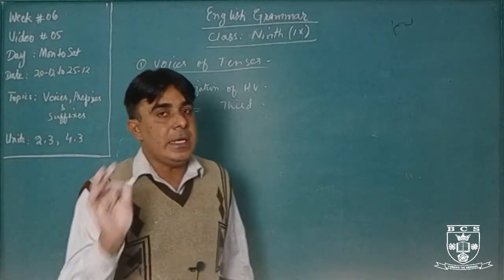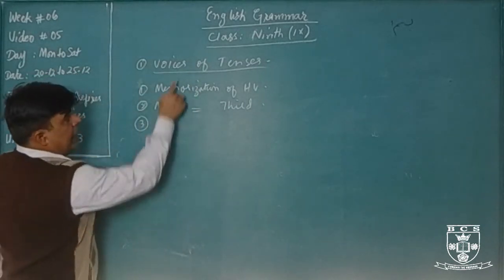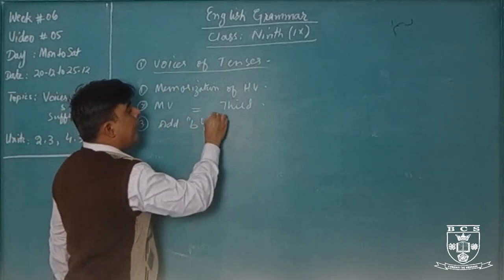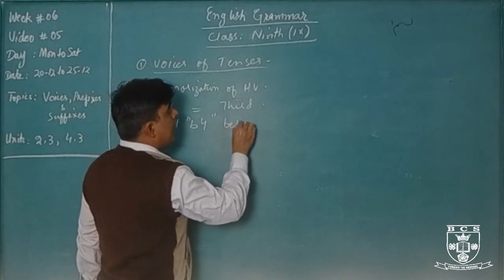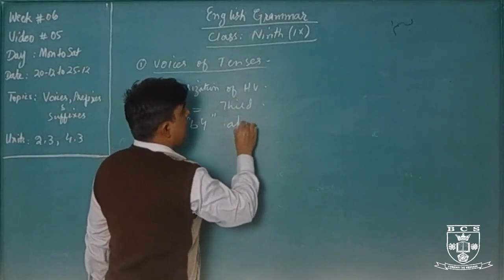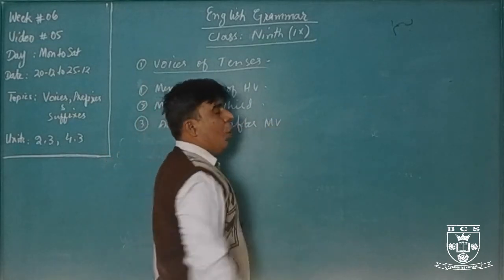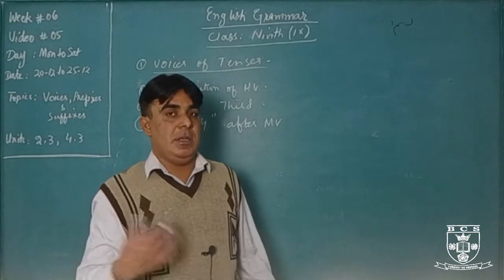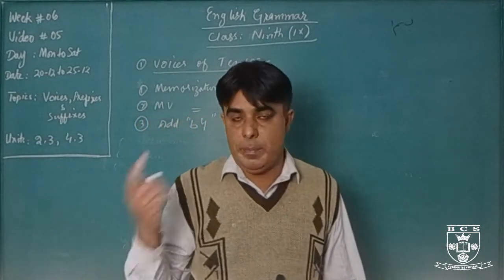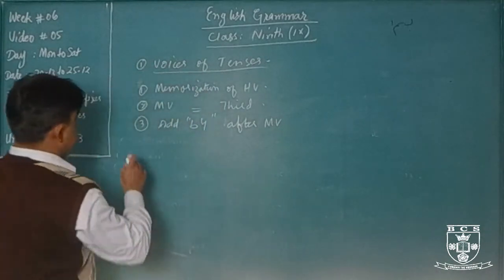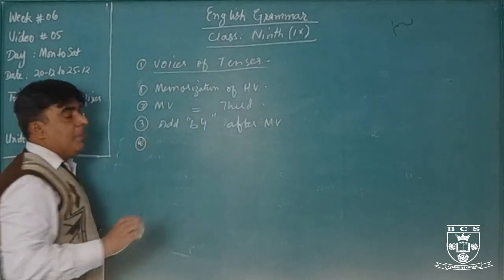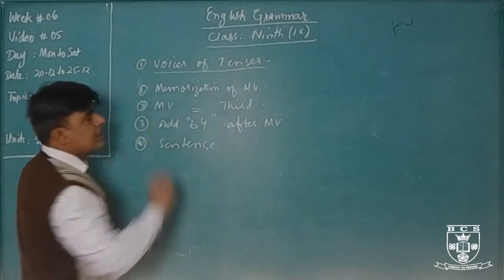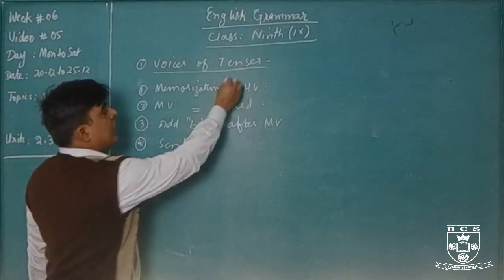Okay, and addition of by. In the passive voices of tenses, we will add by after the main verb or before the object, or you can say the subject, because the subject comes at the end in passive voice. Number 4, sentence structure. These things you have to memorize. Okay, these are the rules you can say.